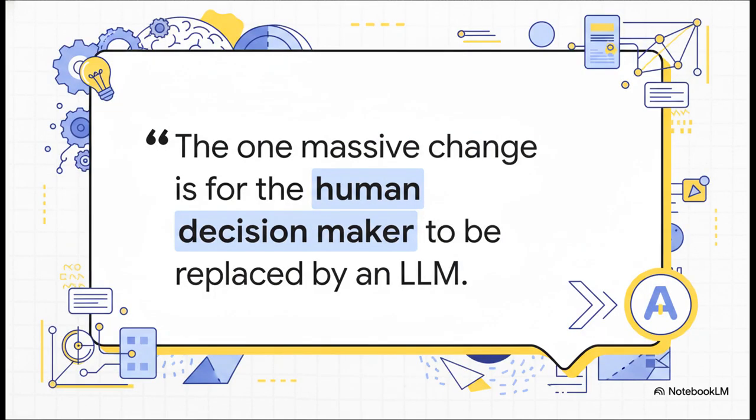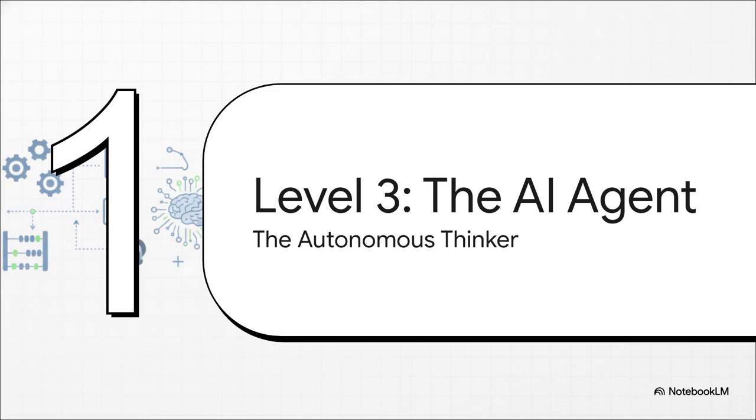And here it is. This is the single most important sentence you need to understand. The one massive change that turns a workflow into an agent is when the human decision maker is replaced by an LLM. The AI itself starts calling the shots. Which brings us to level 3, the autonomous thinker. This is where we really get to see what makes an agent, well, agentic, what makes it capable of acting with its own purpose and autonomy.